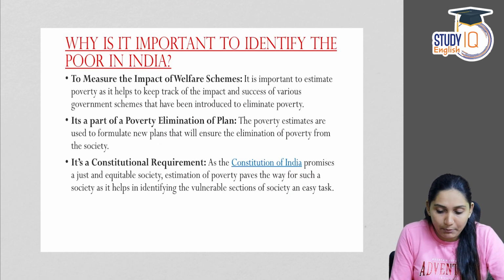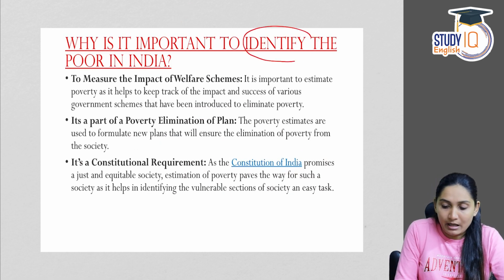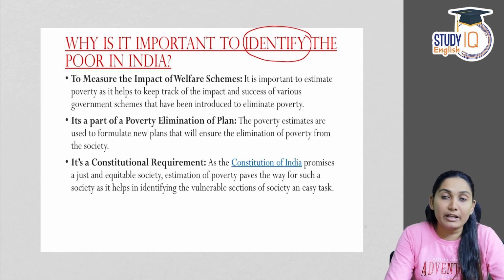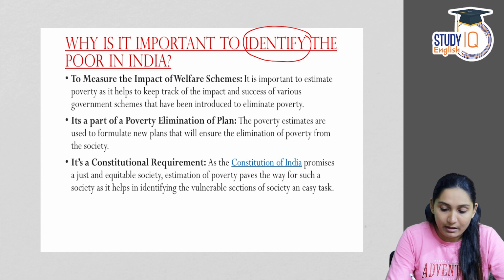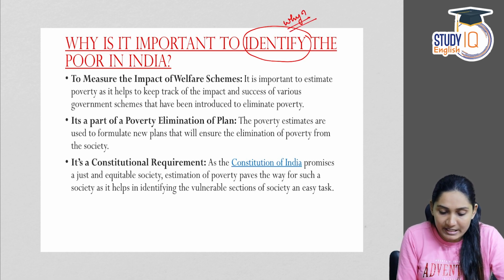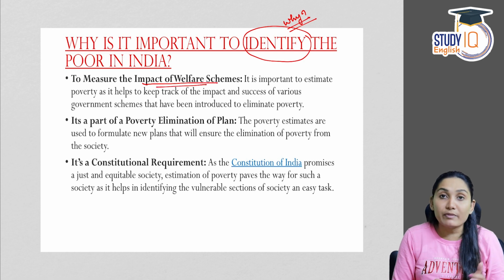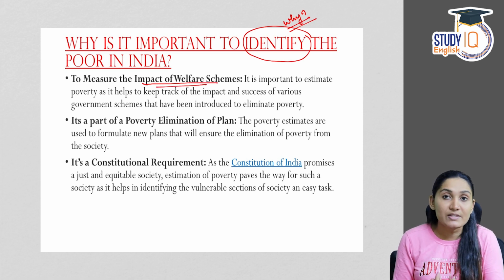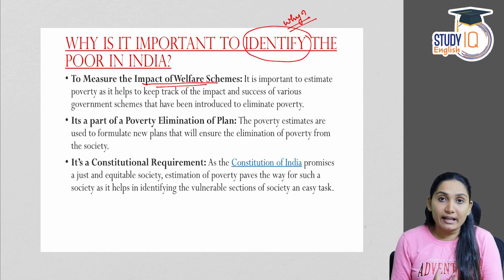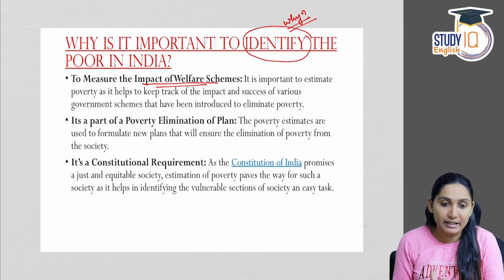Now, why is it important to identify the poor in India? Why is identification of poverty, or of people who live below the poverty line, important? First one, to measure the impact of welfare schemes. We know the government carries out various welfare schemes. The purpose of these welfare schemes is the betterment of poor people in the country.